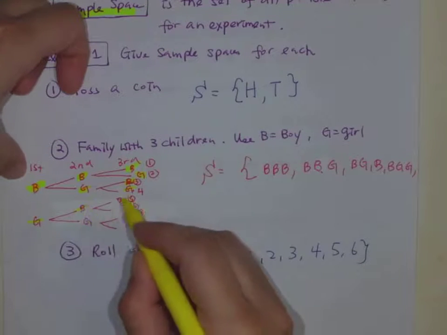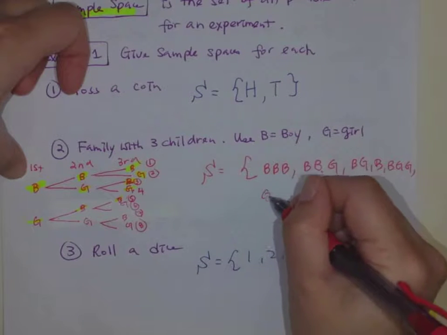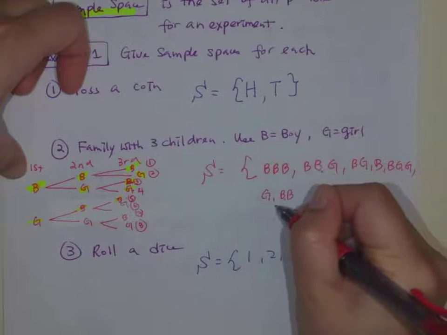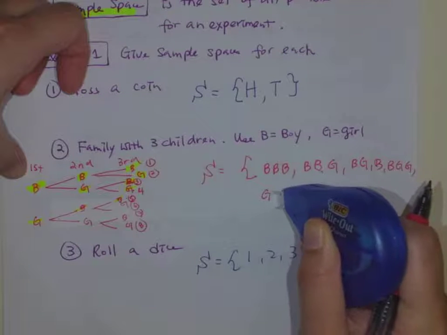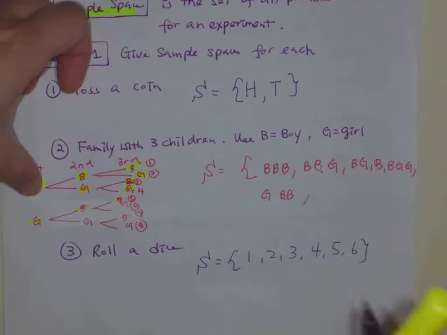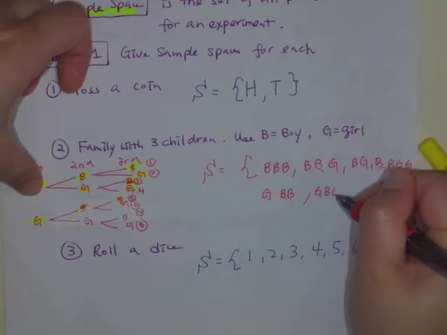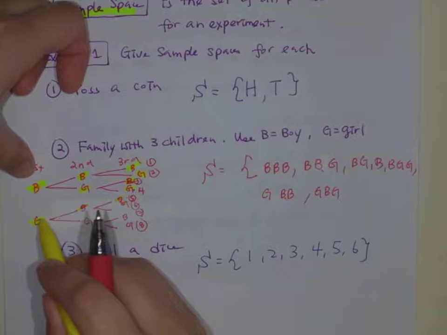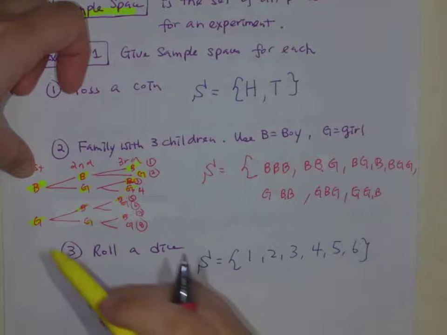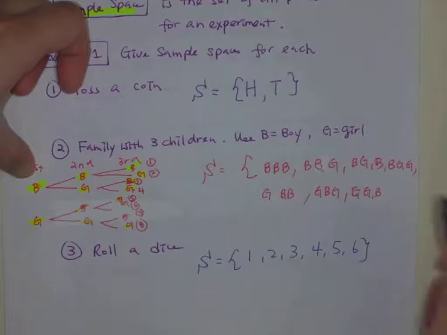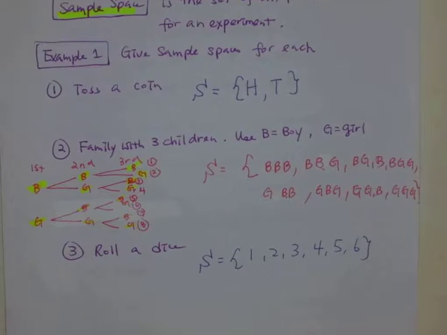Girl first: girl, boy, boy. Oops, too many commas. And then girl, boy, girl. And then girl, girl, boy. And then girl, girl, girl. And then close the brackets, right?